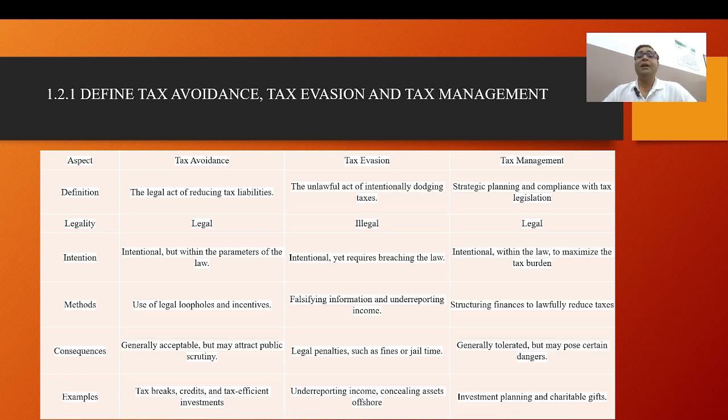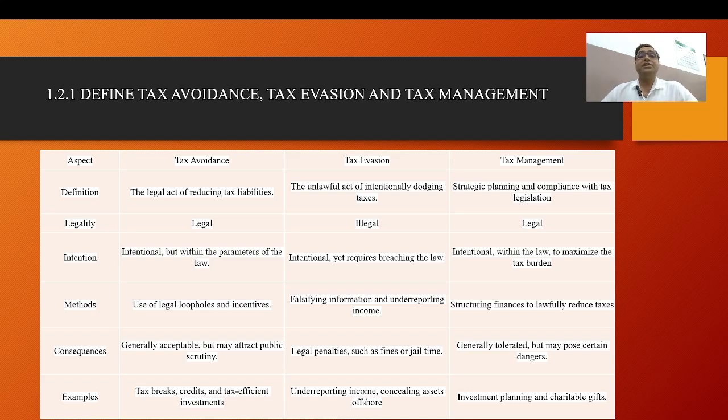Now I will come to conclusions on what tax avoidance, tax evasion and tax management are. As you know, tax avoidance is a legal method, but we are using the loopholes of the law and incentives in the tax system, the Indian tax system, which is provided for taxpayers as per the Income Tax Act.